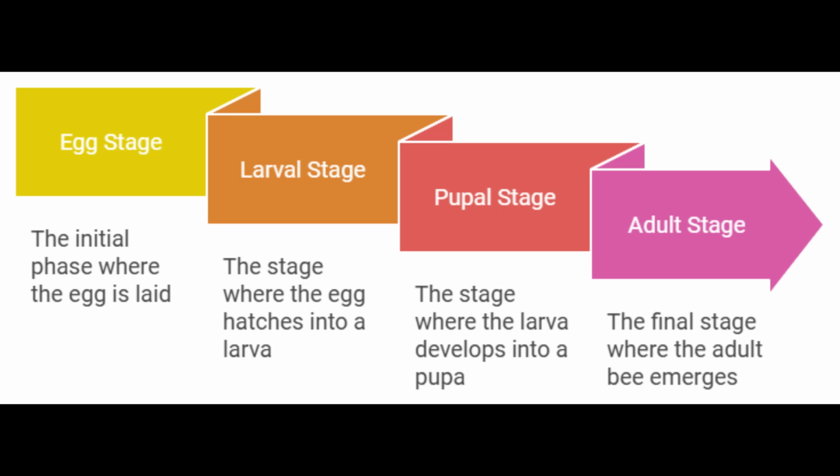The life cycle of honeybees is a remarkable journey that highlights the intricate social structure and division of labor within a hive. From the initial egg stage to the emergence of adult bees, each phase plays a critical role in the survival and productivity of the colony. Understanding this life cycle not only enhances our appreciation for these industrious insects, but also underscores their importance in pollination and biodiversity.